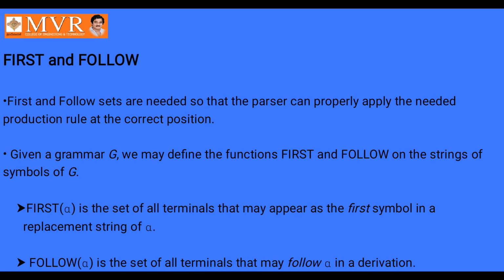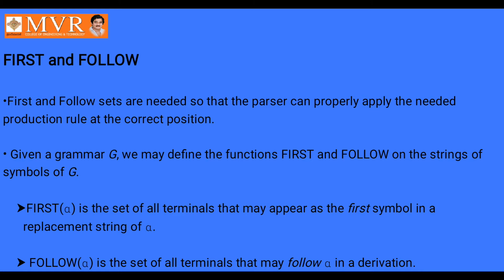You all know what first and follow functions are. I already covered the introduction part in the previous session. The first and follow sets are needed to parse properly, by applying the needed production rules at the correct position. For a grammar G, we may define the functions first and follow on the strings of symbols of capital G.